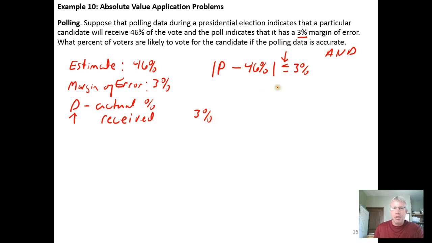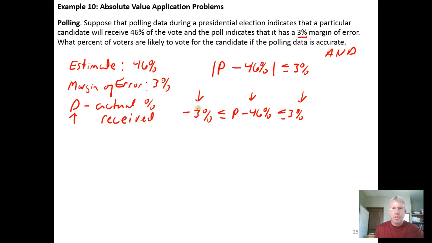Where the opposite of 3% is going to form one bound, and the 3% is going to form the other bound, and the algebraic expression is going to be sitting in between those two bounds, separated by the inequality symbol that we're working with, which is the less than or equal to symbol. So once I have set up the 3-part inequality, I now solve it the way that we've already learned how to solve these things. We're going to add 46% to all 3 sections of the 3-part inequality in order to get that P by itself.